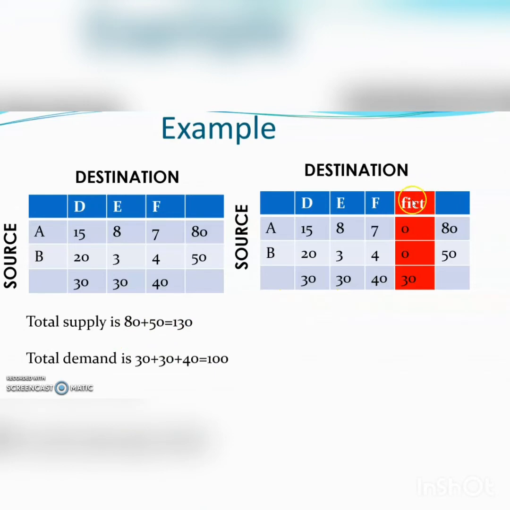So we introduce this fictitious, dummy demand center with demand 30 units. And we put the unit transportation costs of the cells of this column as 0, so that the allocations in this column will not affect the total transportation cost of the problem. Now this transportation problem is a balanced one, and we can solve it by the usual method which we have already discussed in our previous lectures.